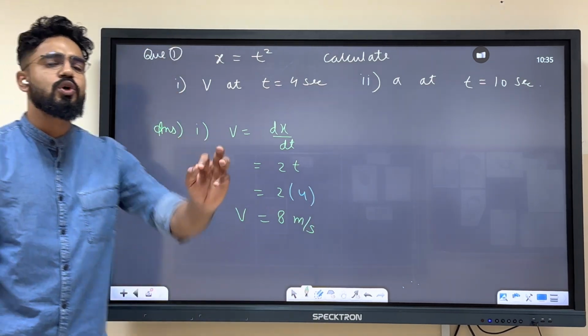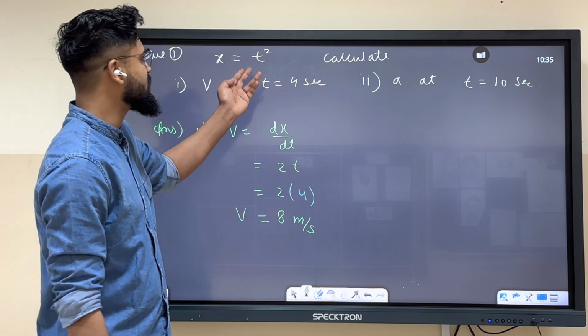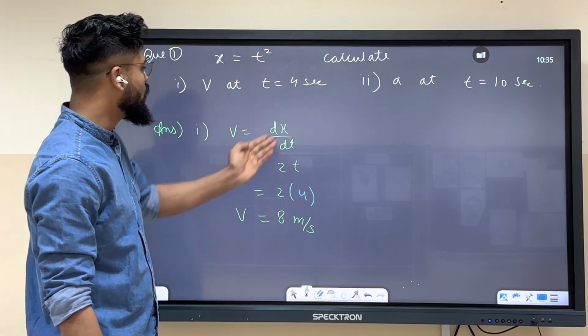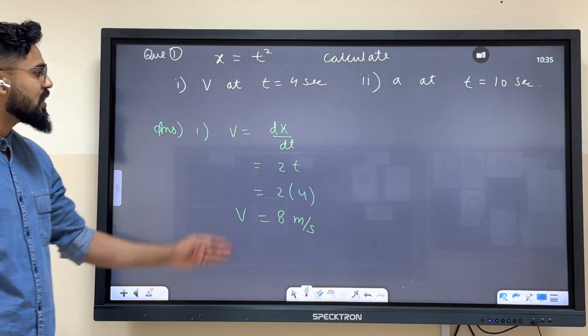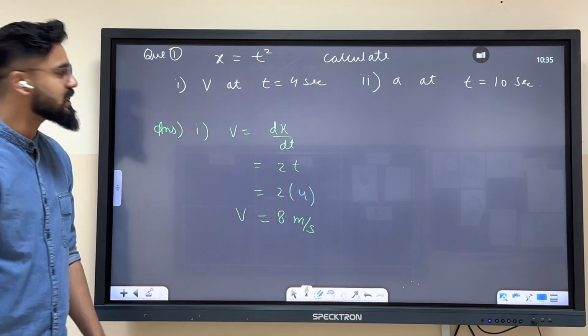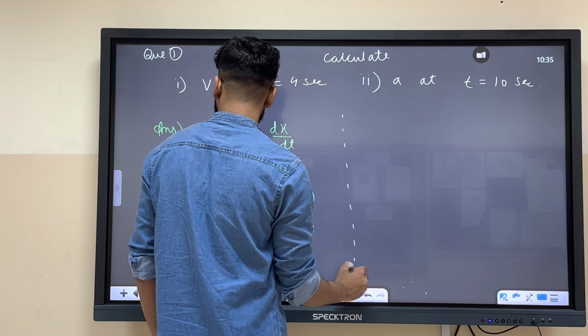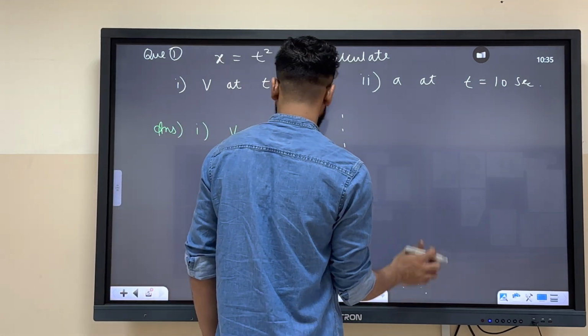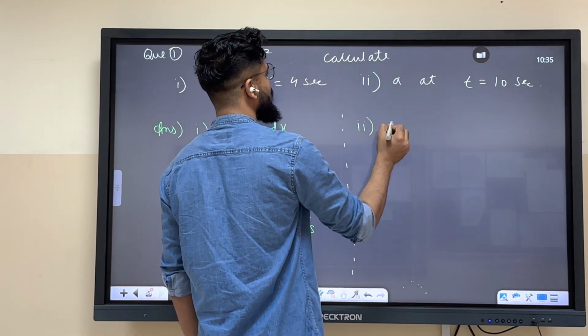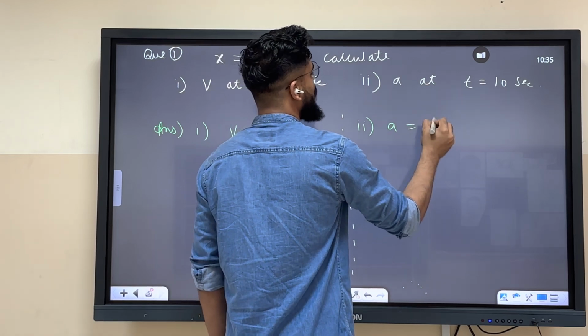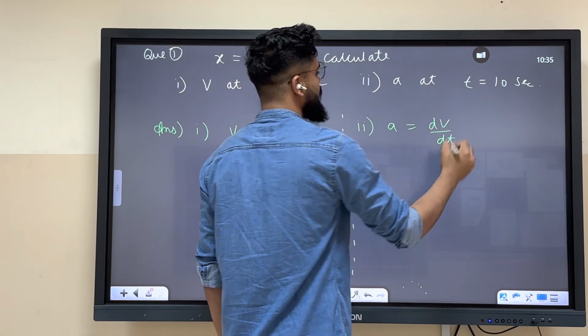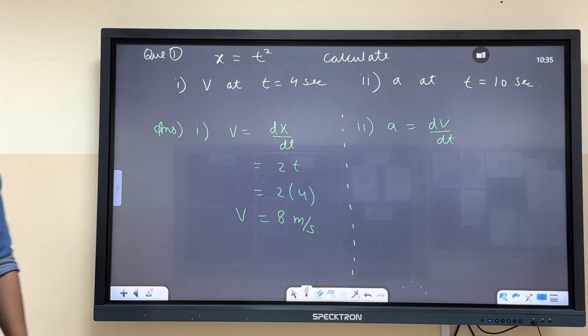So you should be crystal clear about how we are doing the differentiation. The differentiation of t square is 2t. So 2 into 4, the answer is 8. Very good. I'm assuming before watching all these videos, you have found out about displacement, which is pretty clear.